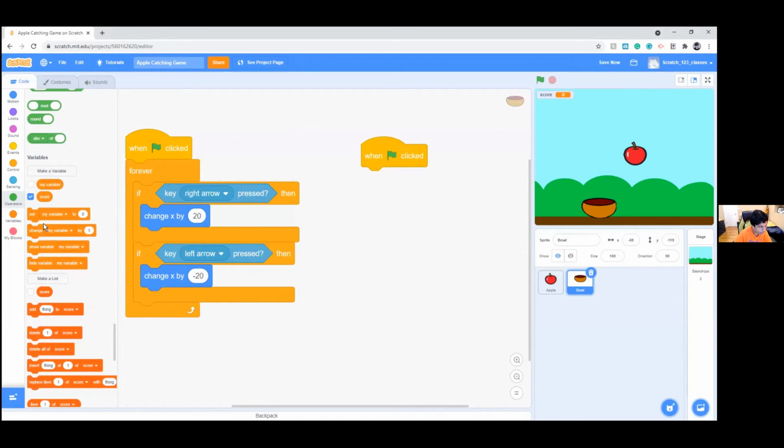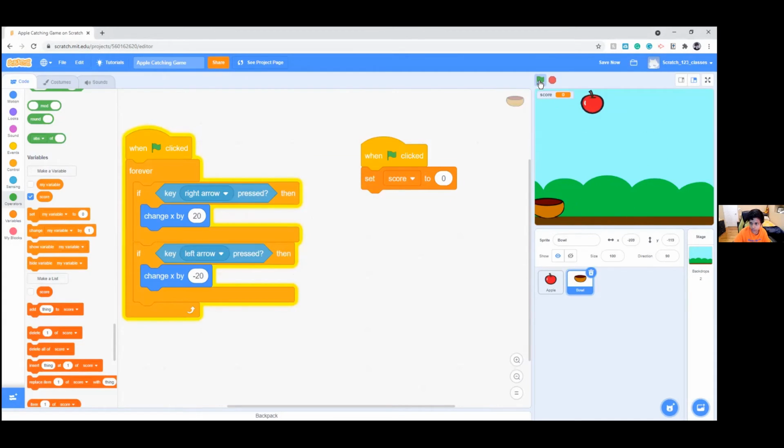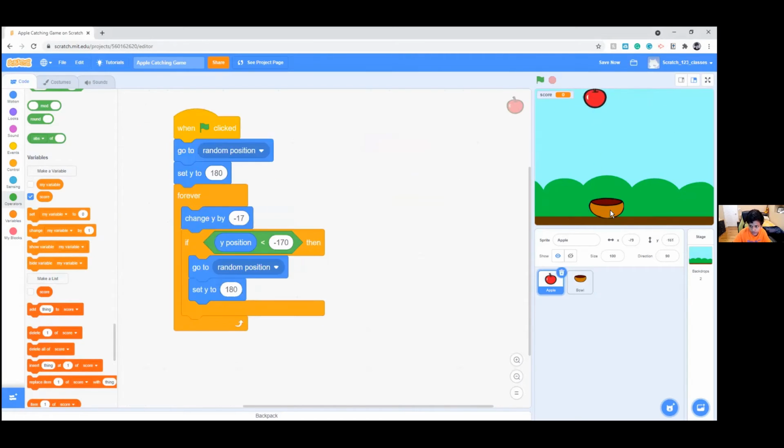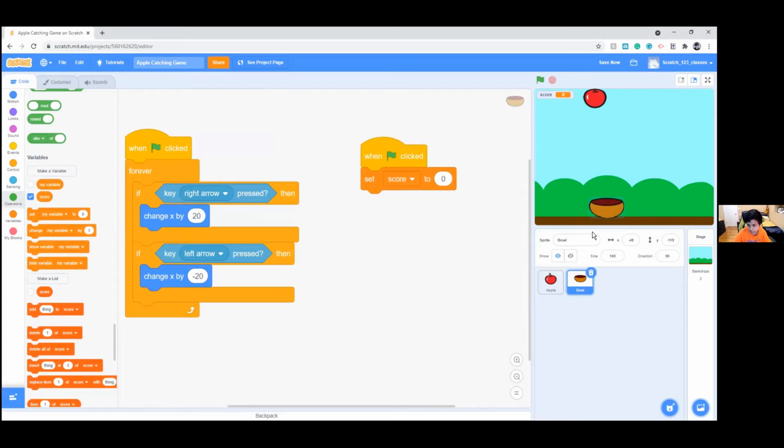So now that you've done that, you can do set. It'll say set my variable to 0, but if you just click on this, it'll say score. So now that you've done that, you'll see a little scoreboard popped up here. But if we run our program now, you're going to see my score doesn't change, and that's because we need to add a part of our code which says once the apple touches our bowl, increase the score by 1.